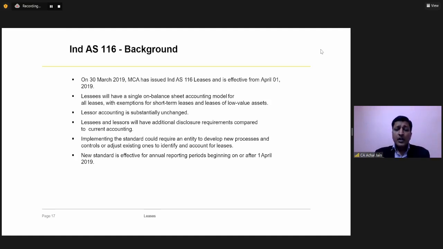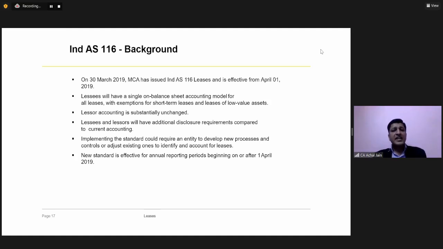Now this was one of the biggest shifts when the companies moved from accounting standards to IND AS, because a lot of companies across the sectors were impacted by this IFRIC, and because of which a lot of transactions, a lot of agreements got recorded in the form of a lease, which were not getting recorded as lease earlier. And this was one of the significant changes which impacted the sector during the course of IND AS implementation.